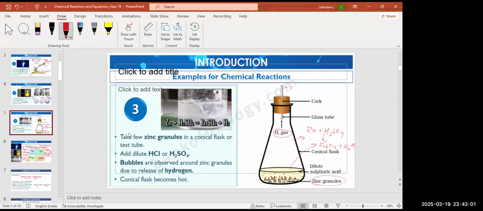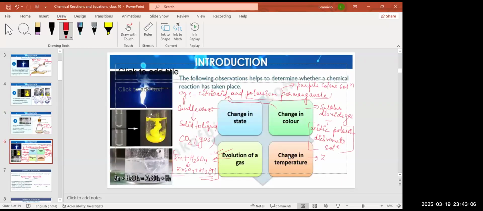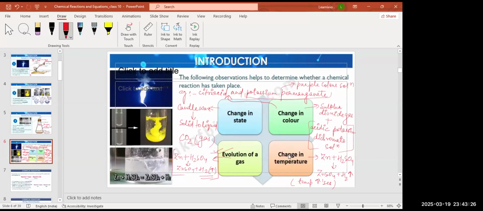right? So the chemical reaction, again the same example you can write: zinc granules plus sulfuric acid will form ZnSO4 plus H2 gas, which will be liberated out. And here the temperature rises. You observe the rise in temperature. Temperature increases. This is the increase sign. Okay, Umair? Okay.